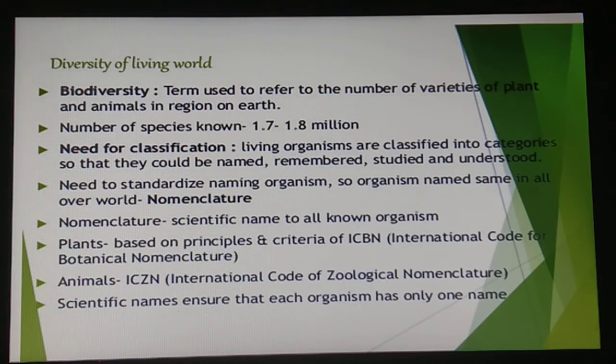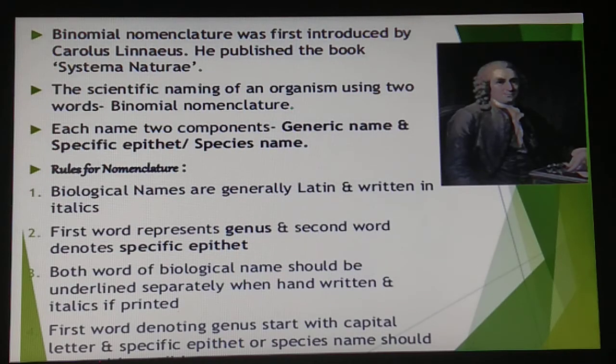Now students, moving on to the next thing, we have binomial nomenclature, right? Binomial nomenclature was first introduced by Carolus Linnaeus. The scientific naming of an organism uses two words, and that is why the nomenclature is said to be binomial nomenclature. Each name has two components. What are those two components? The first one is the generic name, and the other is the specific epithet, or we can say the species. For example, we say Homo sapiens. Fine, we say Mangifera indica.